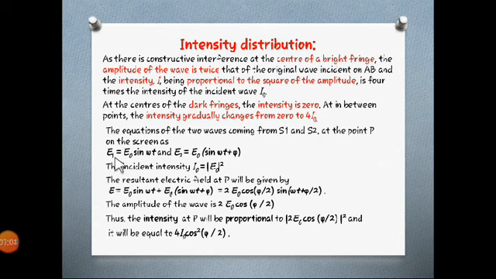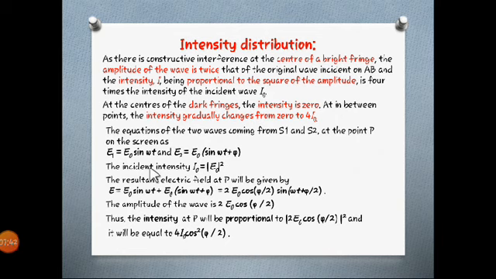First, when the wave is coming from S1 up to P, that will have some amplitude. Suppose we are considering the amplitude as constant, it has some intensity. And when the wave is coming from the second slit, which is S2, it will have another one. So the first one is E1 equal to E0 sine omega t from the first point, which is S1. But when we consider S2, that will come afterwards. So that will be E2 equal to E0 sine of omega t plus phi. Phi is the phase difference by which it is lagging behind.